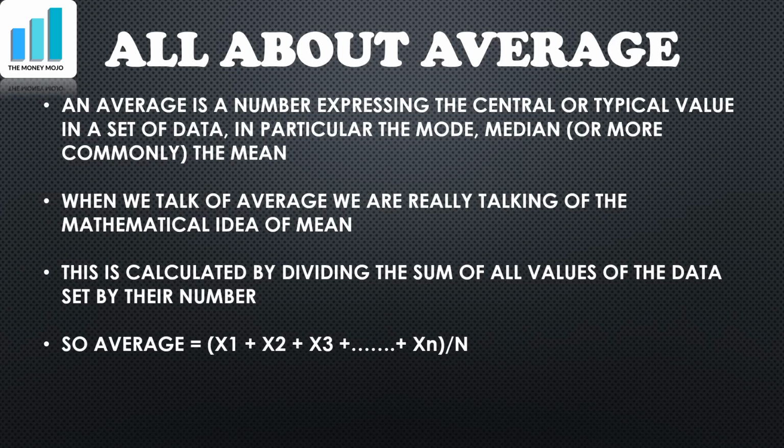So the exact definition of average is this. An average is a number expressing the central or typical value in a set of data, in particular the mode, median, or more commonly the mean. When we talk of average, we are really talking of the mathematical idea of mean. This is calculated by dividing the sum of all values of the data set by their number. So average is equal to the sum of x1, x2, x3 all the way till xn, divided by n.